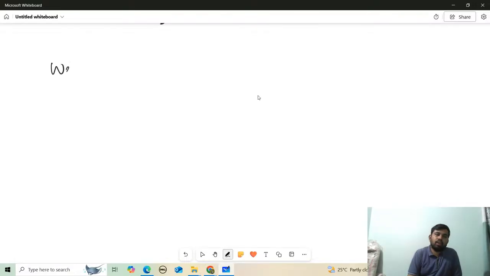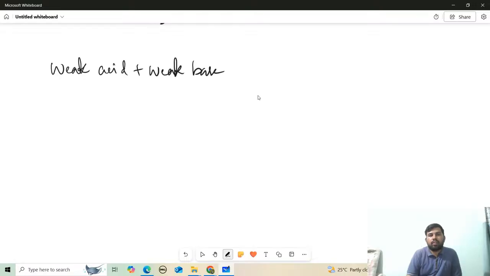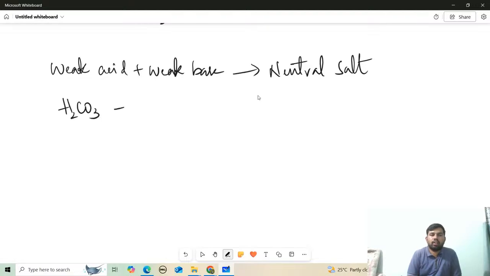And one more case: if we have a weak acid plus a weak base, this also gives rise to a neutral salt. We can say the weak acid is H2CO3 and the weak base is ammonium hydroxide.